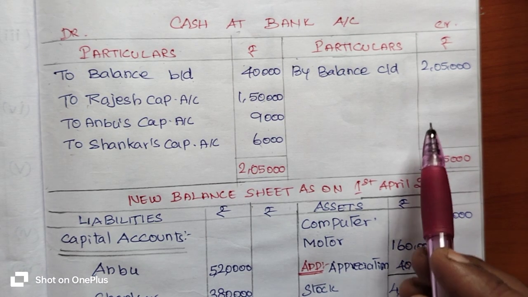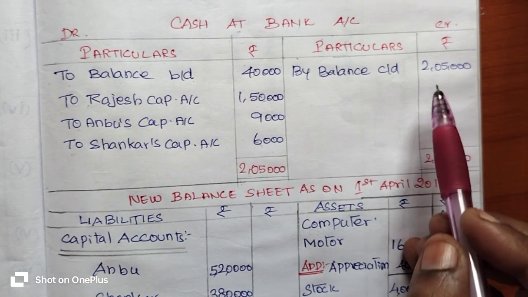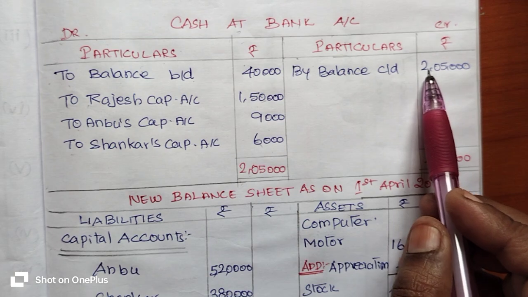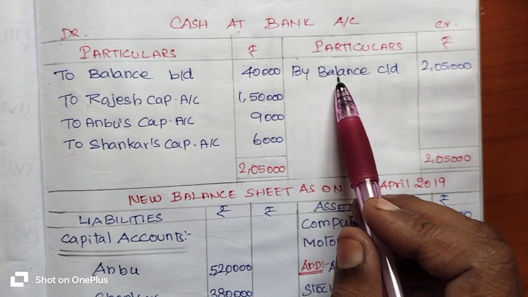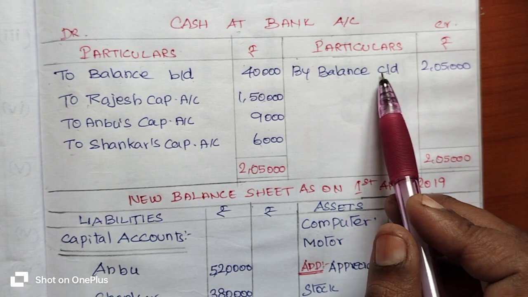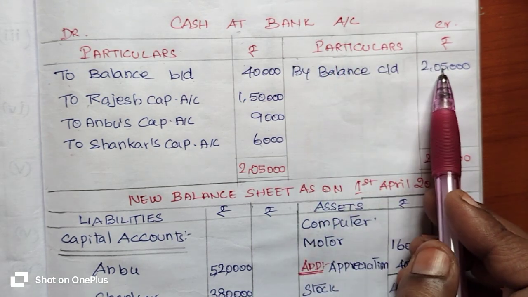On the credit side we don't have any value, so the total value you enter is 2,05,000 rupees. Against this you write "By balance carried down," which means this is the closing balance of the cash at bank in the current accounting period.